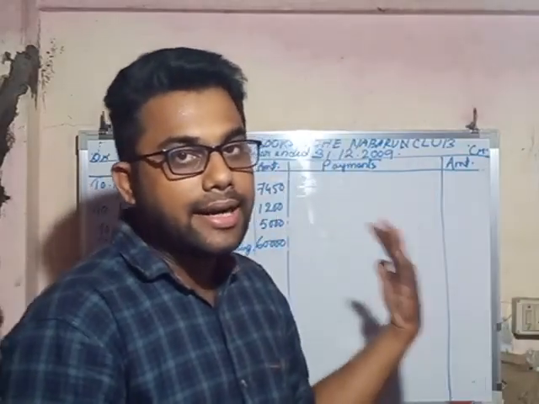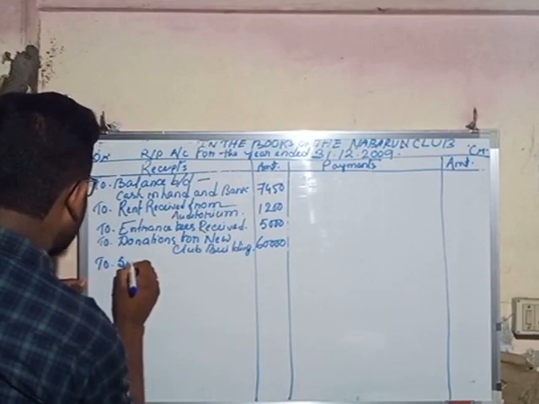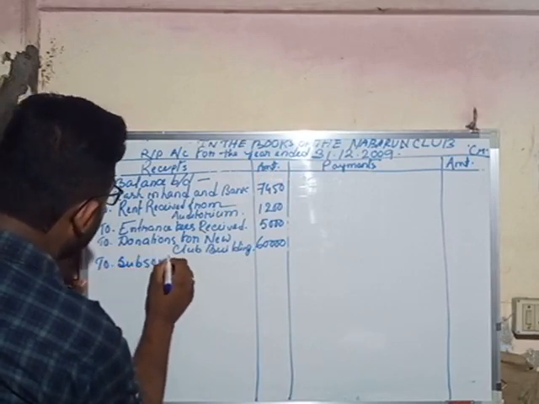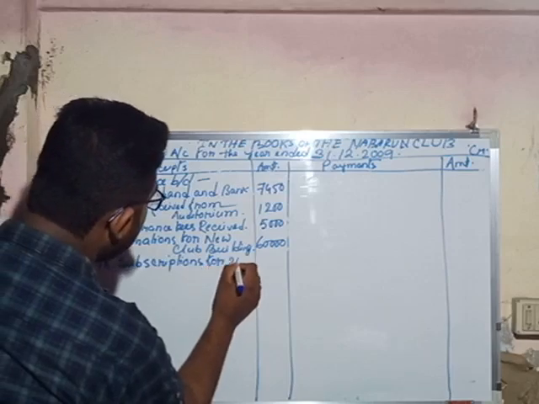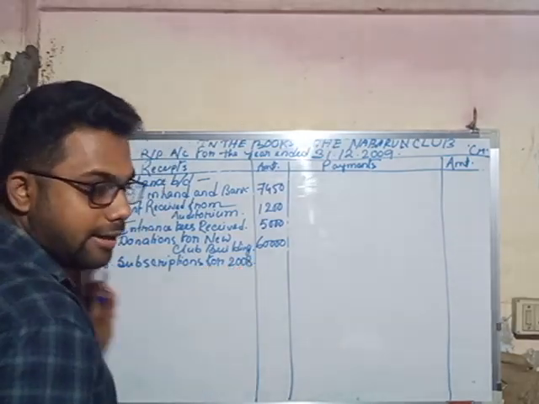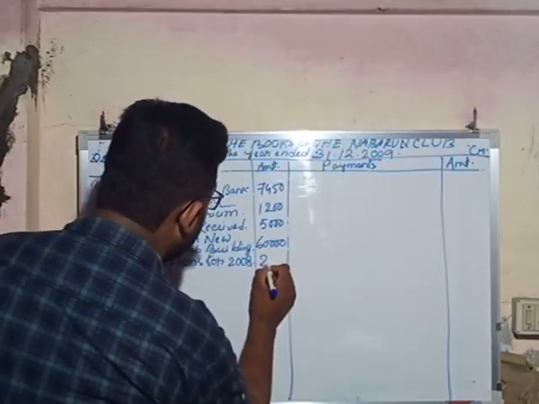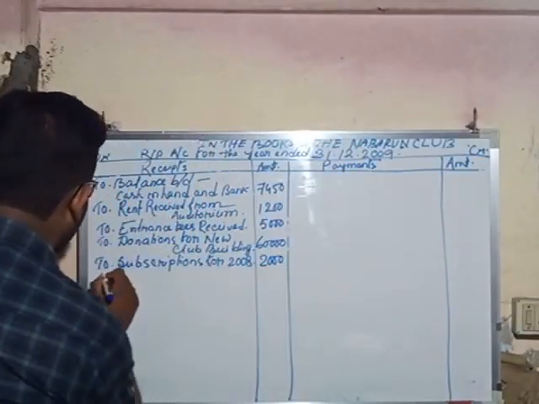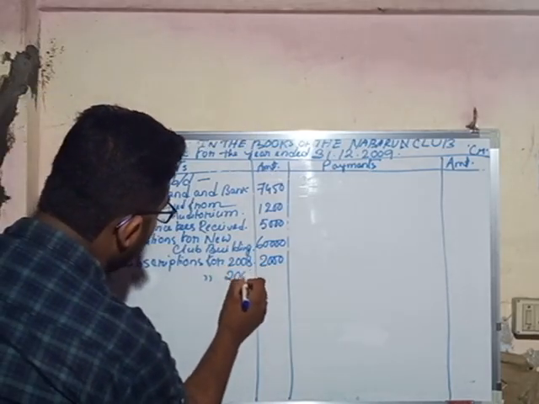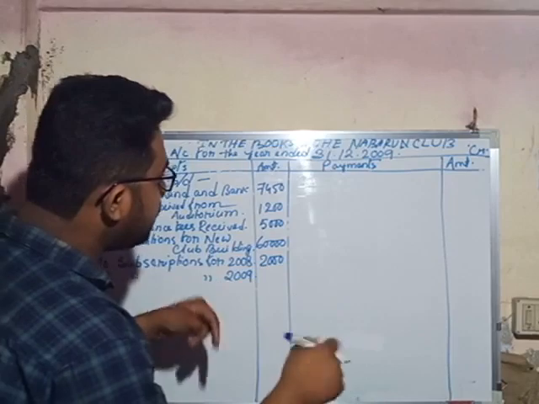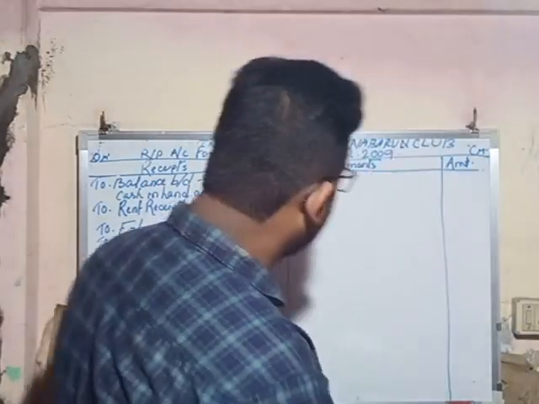To subscriptions for 2008, and the amount is 2000. To subscriptions for 2009, it is also received in the current year, that is the amount of rupees 18,000.